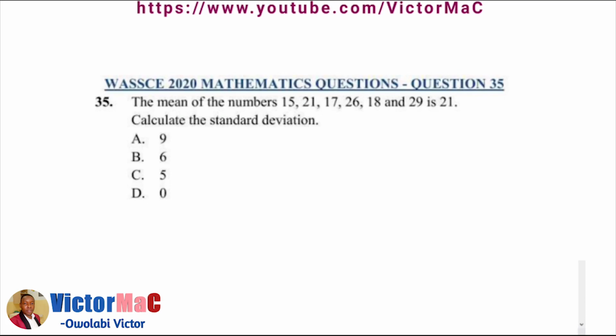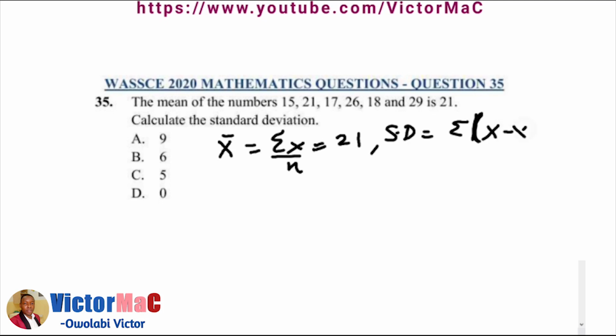The mean of the numbers 15, 21, 17, 26, 18, and 29 is 21. Find the standard deviation. The formula for mean x bar is summation of x over n, and that has been given as 21 in this case. We know that the formula of standard deviation is the square root of summation of x minus x bar squared over n.